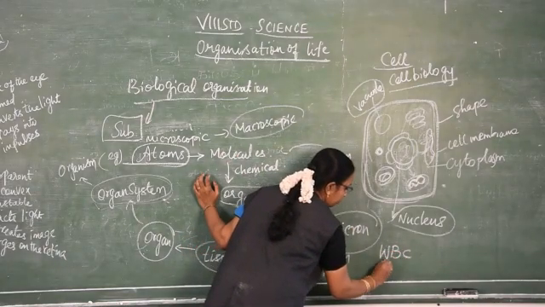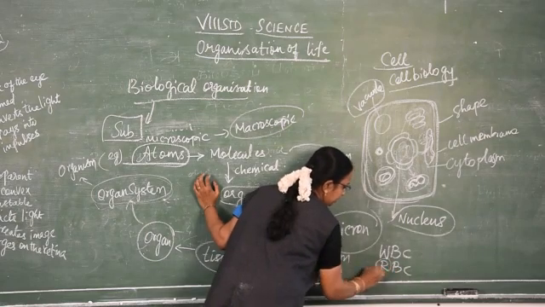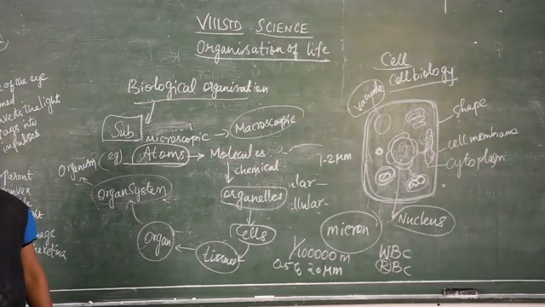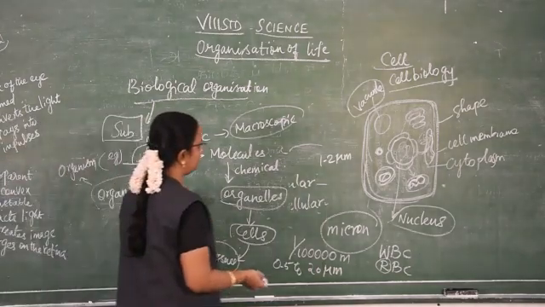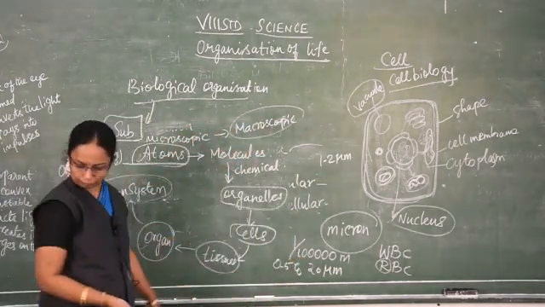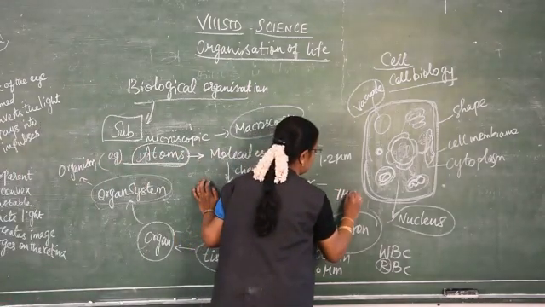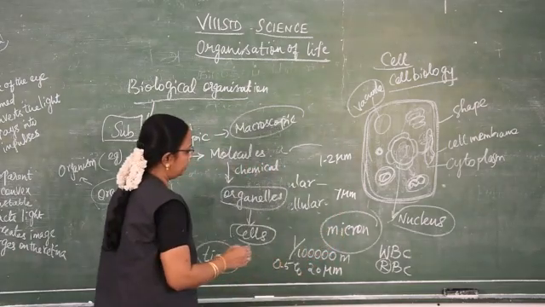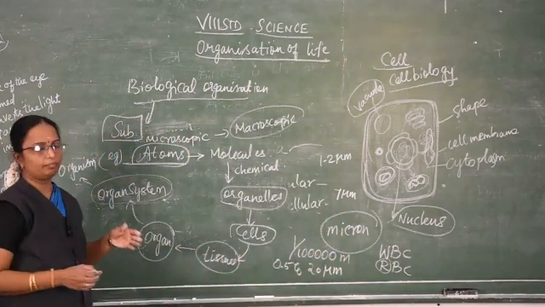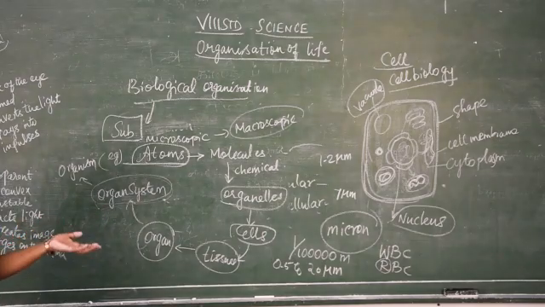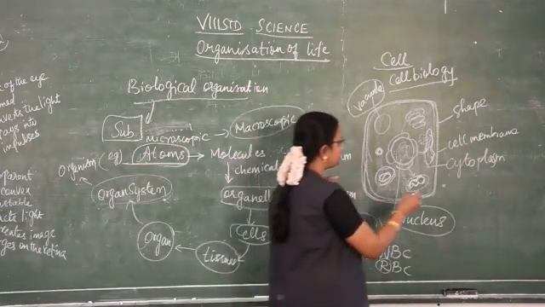WBC and RBC are there. RBC is the red blood cell. The RBC is the very smallest cell in our human body, 7 μm in diameter. In human beings, RBC is the red blood cell which gives red color to our blood. That is the smallest cell in our body, and the largest cell is the nerve cell.